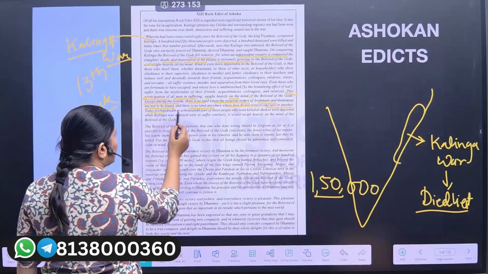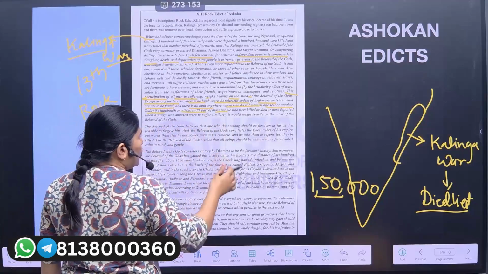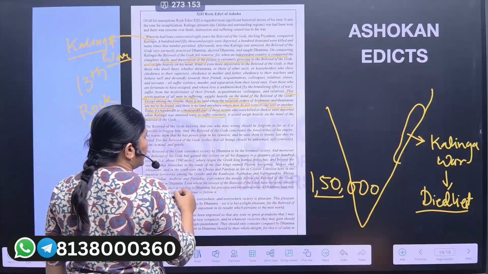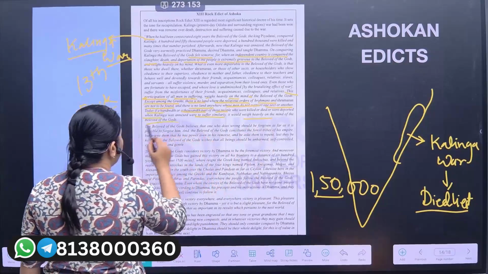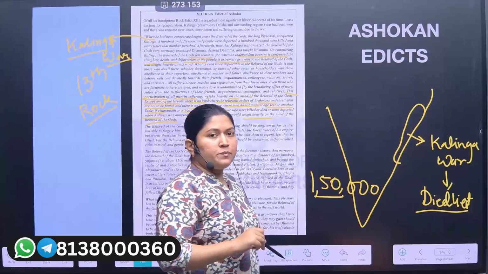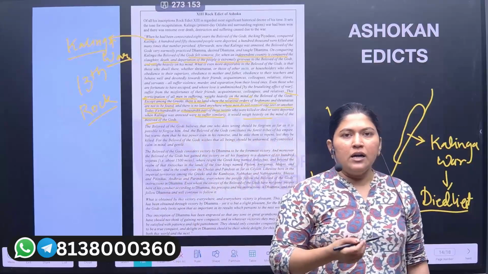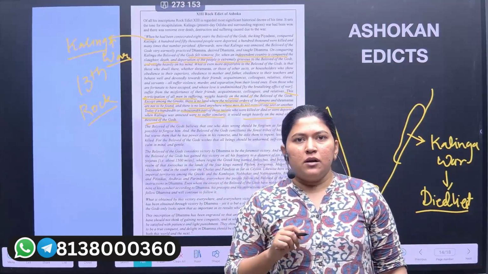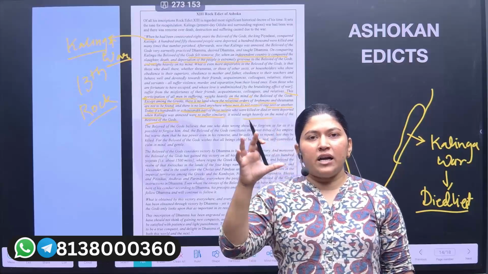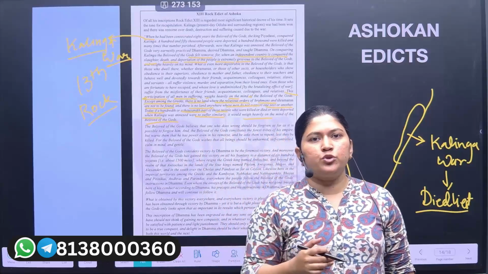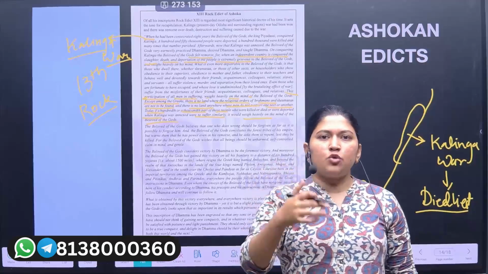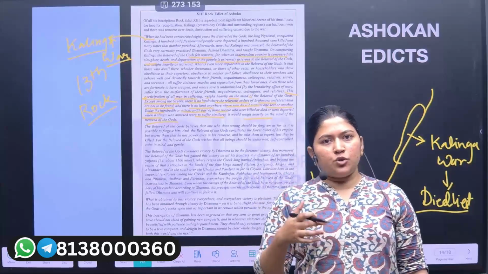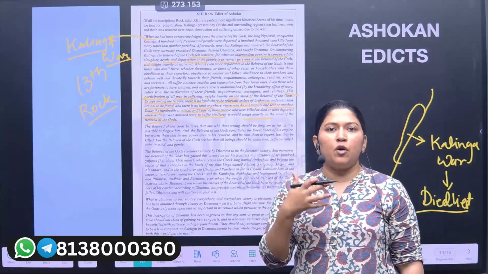Today, if a hundredth or a thousandth part of those people who were killed or died or were deported when Kalinga was annexed were to suffer similarly, it would weigh heavily on the mind of the beloved of the gods. So it is being imagined by Ashoka that there is no man on this earth who doesn't follow any sect. Every man needs some guide to guide him in the future. Every man needs his own guru. Ashoka felt the same thing, and that is why he is feeling very low, that he needs some guiding light.